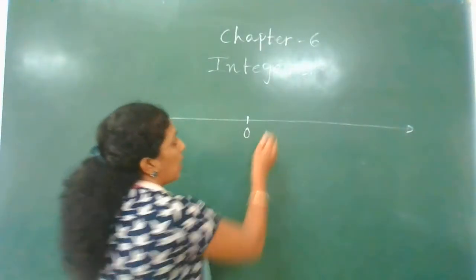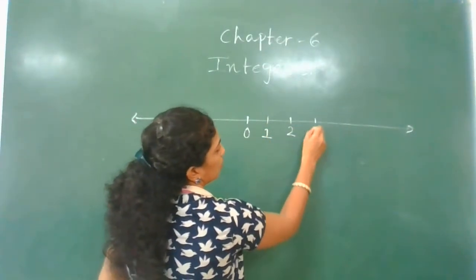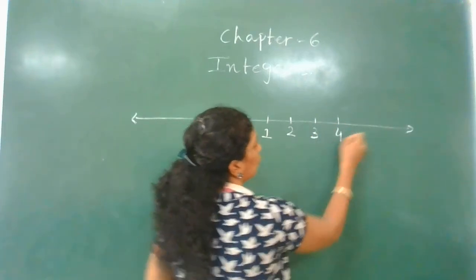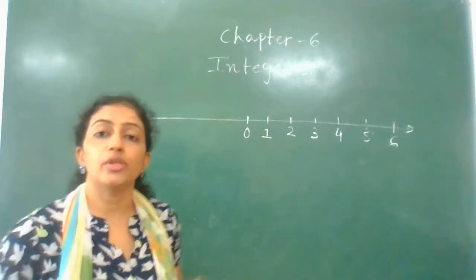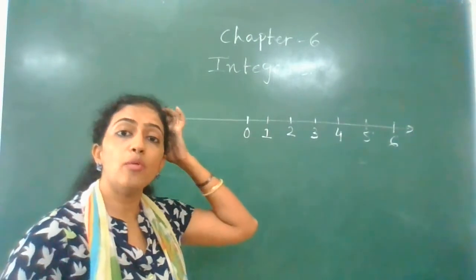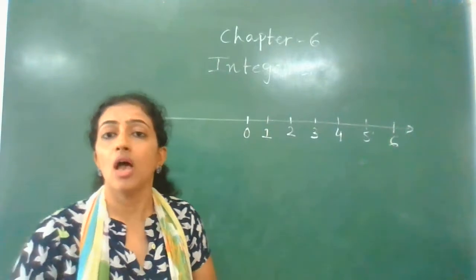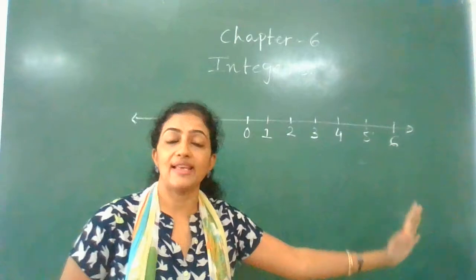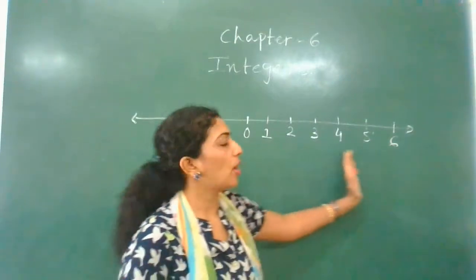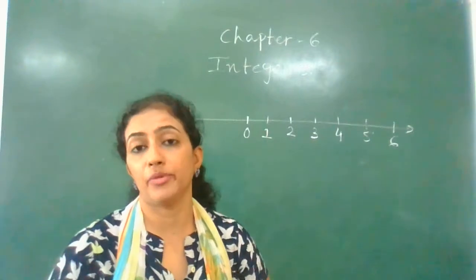Now you all know this is 1, 2, 3, 4, 5, 6. The numbers are unlimited. If I want to show more numbers, I can show more. But here are the numbers 1, 2, 3, 4, 5, 6, which you are very familiar with. These are all called whole numbers.